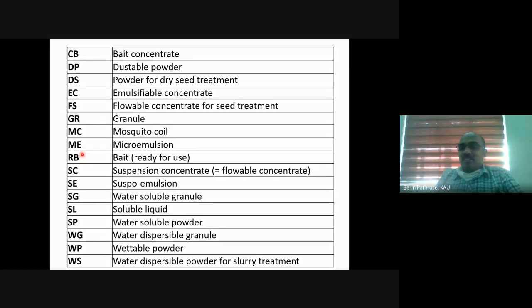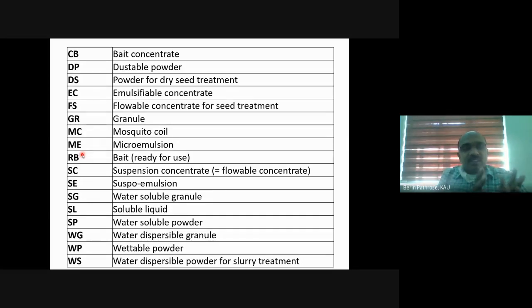Have you ever seen a rodent poison? If you check it, it will be written as bromadiolone RB, ready to use bait. It is a trap, a poisonous substance containing food to attract rats. So it is called ready to use bait.